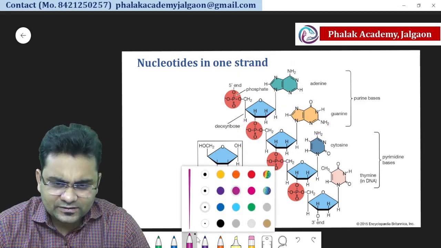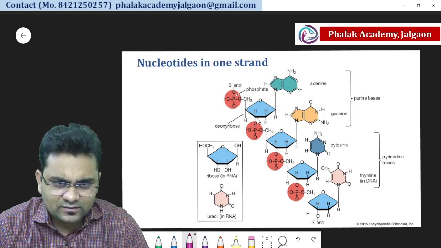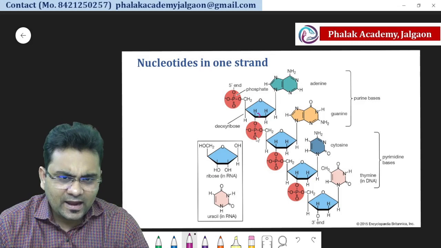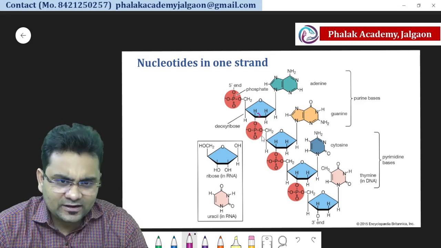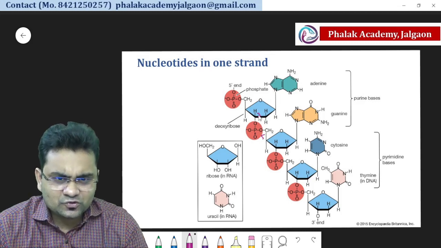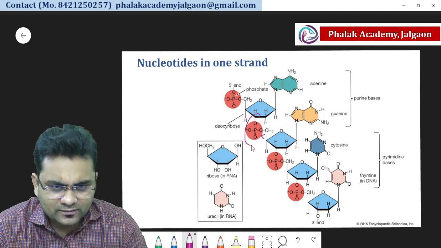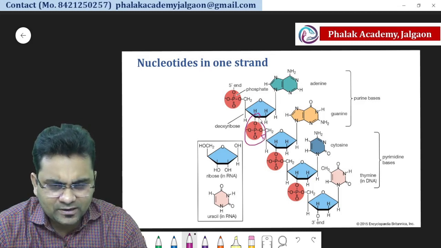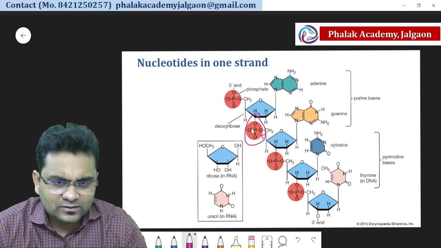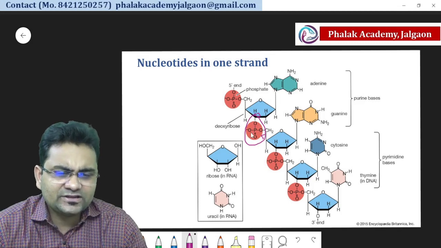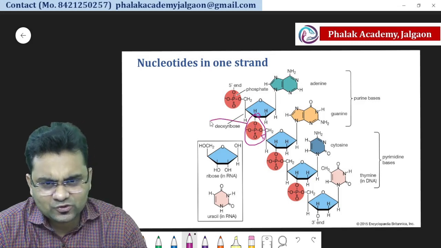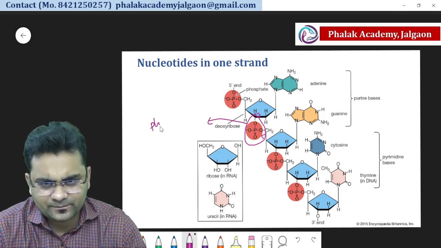So the oxygen present at carbon number 3 of the sugar and the phosphate of another nucleotide at the 5th position, they will form the bond. So this is the bond between OH and phosphate of the other nucleotide, and this bond is known as phosphodiester bond.